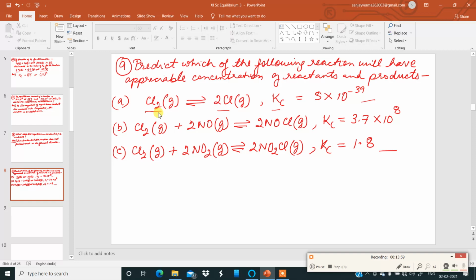The second reaction, Kc is very high. This one is very less. This one is very high. So in this case, when chlorine reacts with hydrogen monoxide, it is forming twice NaCl. The reaction goes almost, we can say, to completion. And in the third case, when chlorine gas is reacting with nitrogen dioxide gas, it is forming twice NO2Cl. The Kc for this reaction is 1.8. It is not very high, not very low.